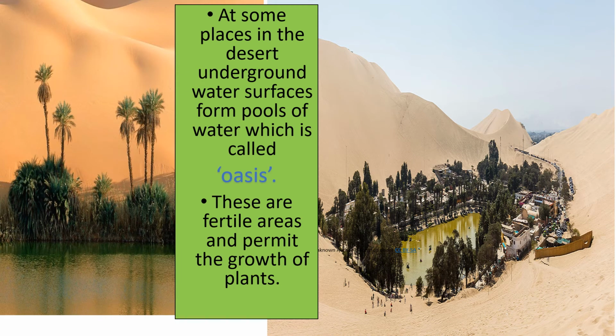At some places in the desert, underground water surfaces form pools of water which are called oases. Oasis, you know. In some places in the desert, there are water surfaces. These are fertile areas and permit the growth of plants.